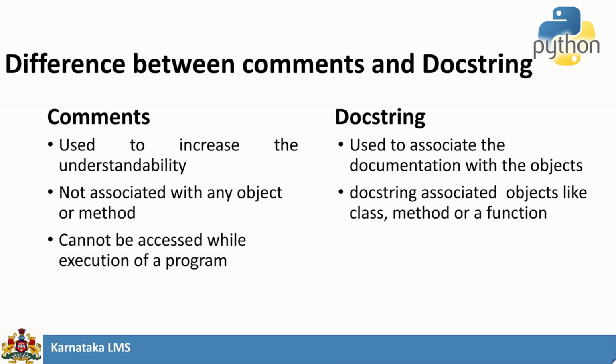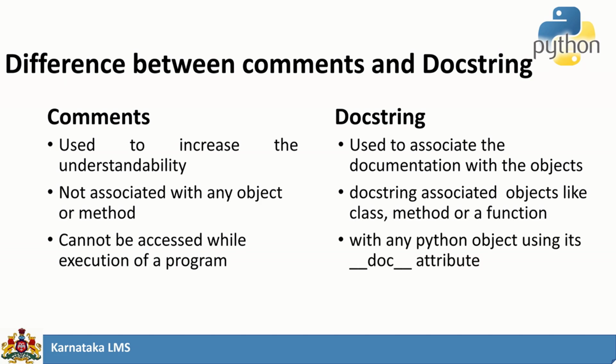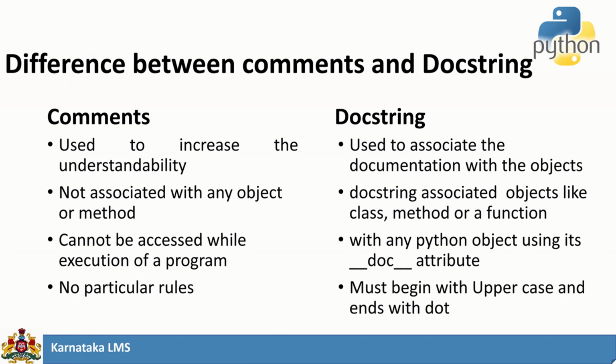And comments cannot be accessed during execution of the program, but the document strings can be accessed directly by using the double underscore doc double underscore attribute. There are no particular rules for writing comments, whereas document strings should start with an uppercase character and should end with a dot. So this is the difference between comments and document strings.